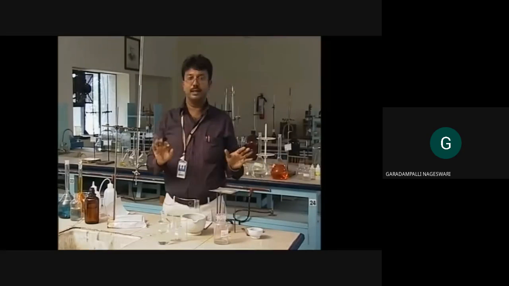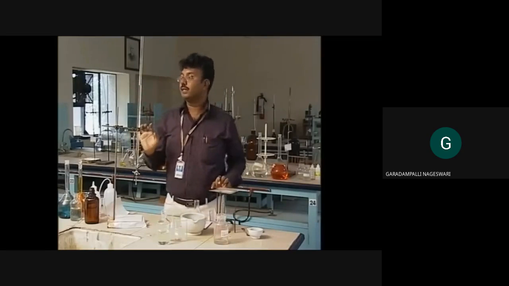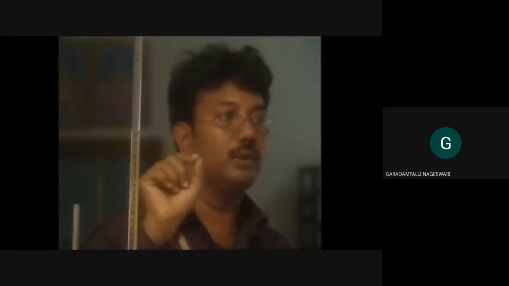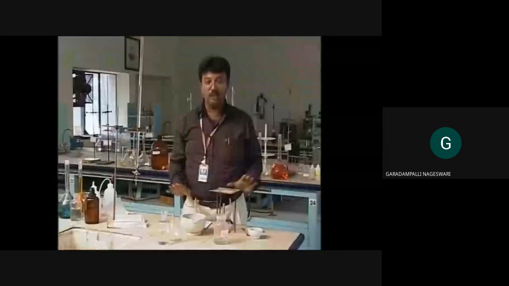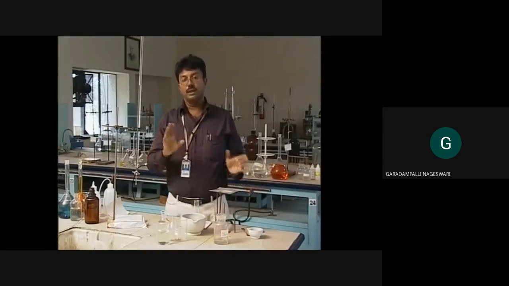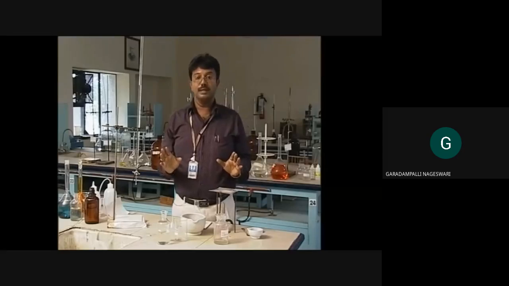Now see, there is a wonderful color change. So no need for 3 trials, this one is enough. Now you just take the titer value. It is 13.7 ml. So this is your V3 and you have to substitute this titer value in your calculation part. V3 means this is 13.7. So in the V3 part you are going to substitute this value and you will do your calculation. There is no need for any concordancy. Now in the next segment we are going to see the calculation.